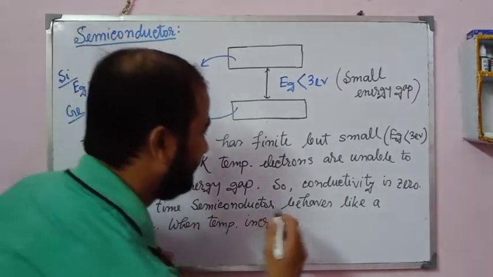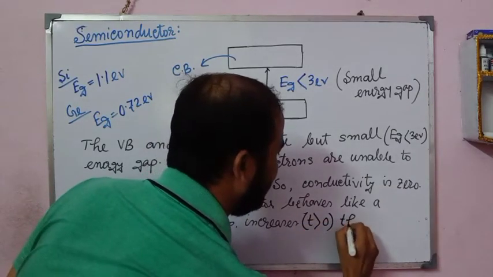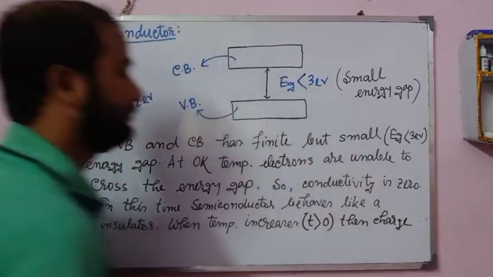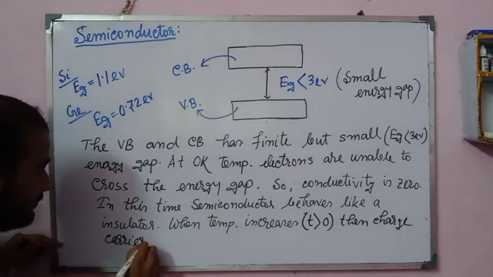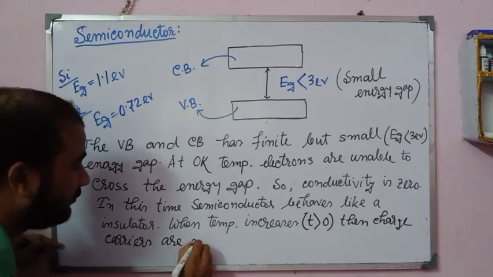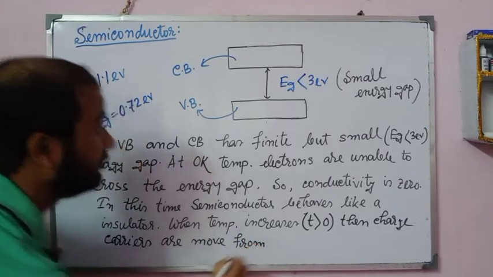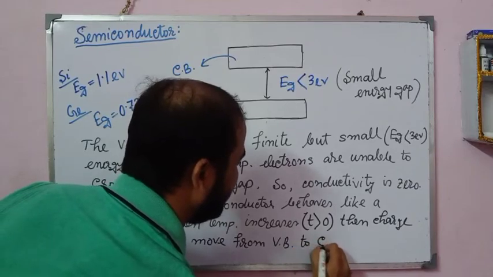Temperature increases, that means T greater than 0, then charge carriers move from VB to CB.